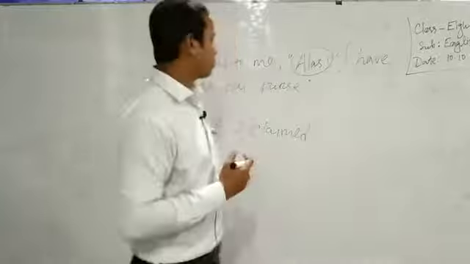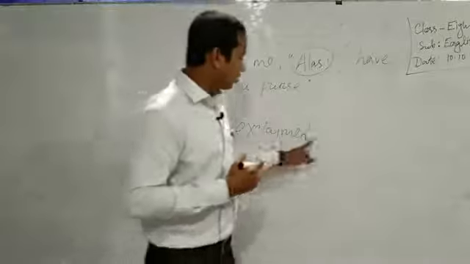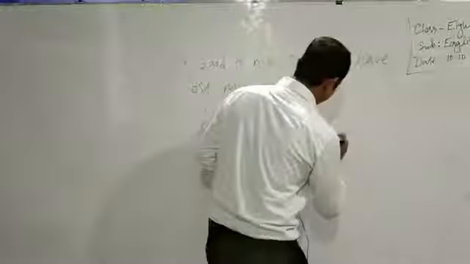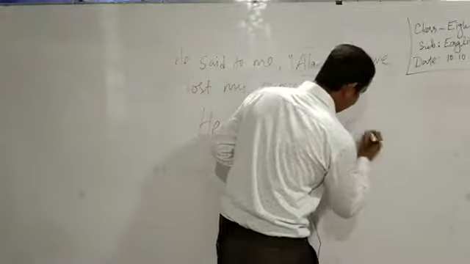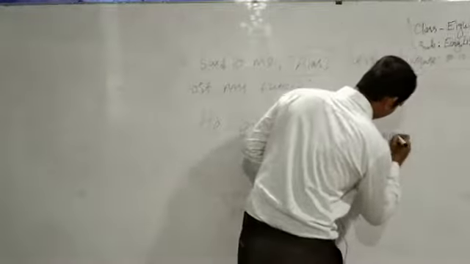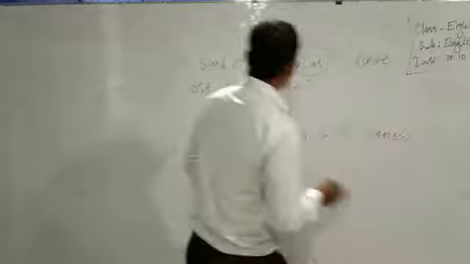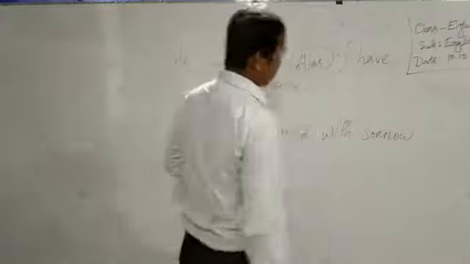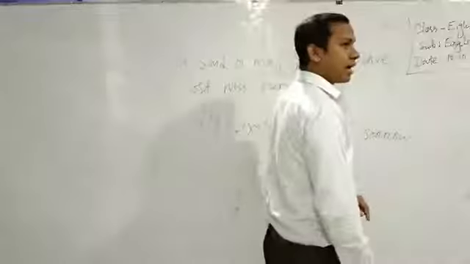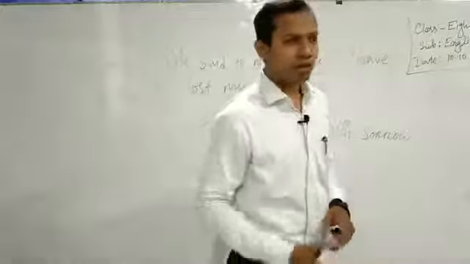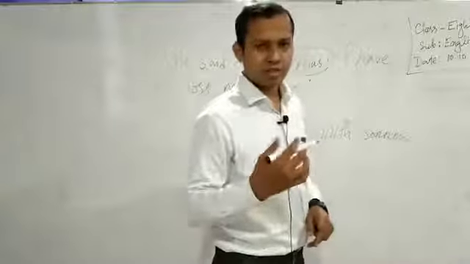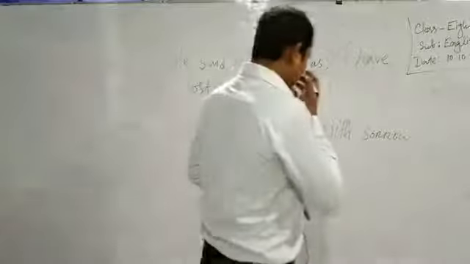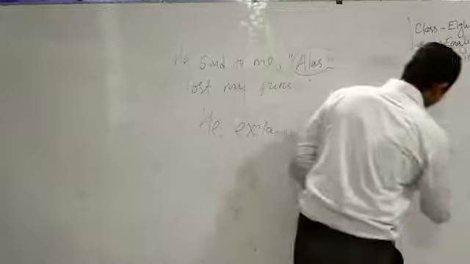So that is why we will change it to exclaimed with sorrow, okay, exclaimed with sorrow, and instead of inverted commas and both commas we will use that.